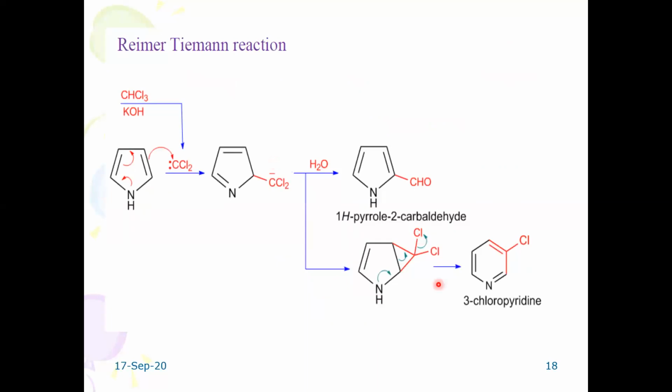This also undergoes the Reimer-Tiemann reaction. Already I have told you, it almost behaves like a phenol itself. You have already learned the Reimer-Tiemann reaction. The reaction of a pyrrole with chloroform and KOH gives the 2-carbaldehyde substituted pyrrole derivative. This kind of reaction is called the Reimer-Tiemann reaction. When phenol reacts with chloroform and potassium hydroxide or sodium hydroxide, it results in the formation of salicylaldehyde. Here, instead of phenol, we have taken pyrrole, and it gives the 2-carbaldehyde derivative.